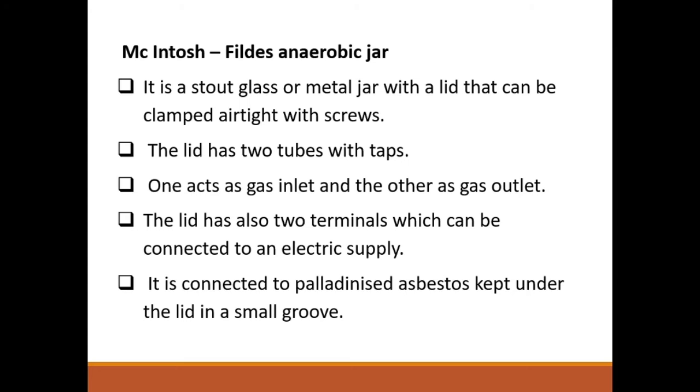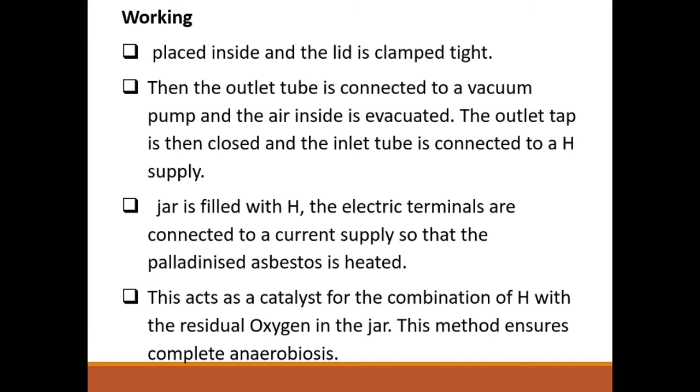On the top it is a stout glass cylinder or a metal cylinder. You can see two taps on the outer side of the lid, one acting as a gas inlet and the other as a gas outlet, and two terminals for connecting to the electricity. Under the lid you can see a small groove with the palladinized asbestos acting as a catalyst. Then we will check how it works.